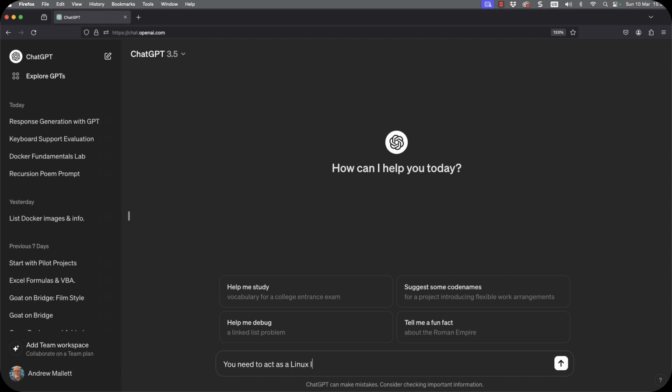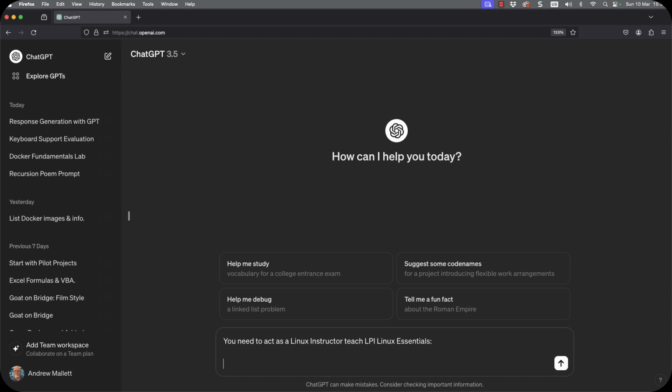So we're saying you need to act as a Linux instructor. You're teaching LPI and maybe the Linux Essentials course. We don't need to be too concerned about simple typos so long as it can understand what we're going on about. But that's now assigned a role to the chatbot.